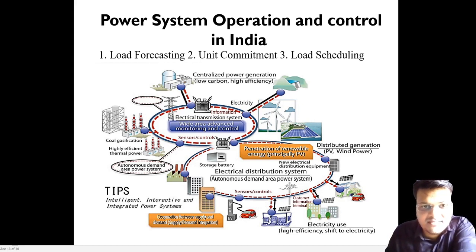There will be a case of fault. So that's why they use load scheduling. It means they will schedule the load. There are three types of load: domestic, commercial, and industrial. So they will ask some industrial consumers, not the domestic people, they ask the industrial people, that at that time you should reduce your load.